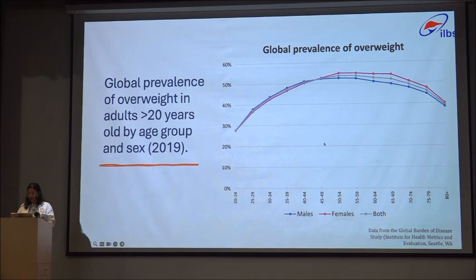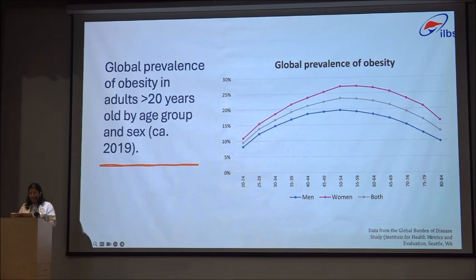The prevalence of obesity is generally higher in women than in men of any age. Both overweight and obesity prevalence increased with age and reached their highest point between 50 and 65 years, and showed a slight downward trend afterwards. So that was the prevalence of overweight.